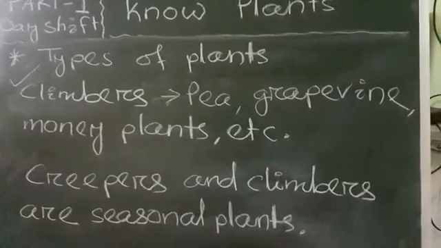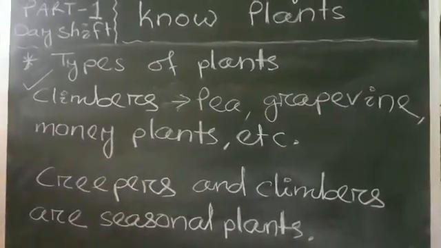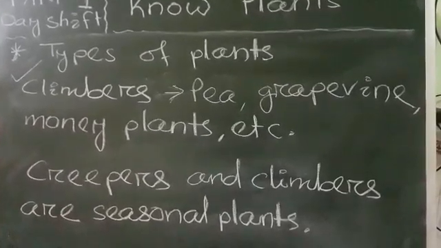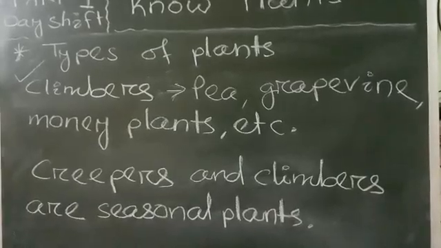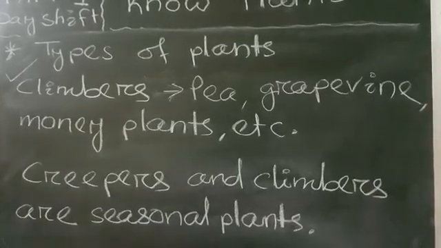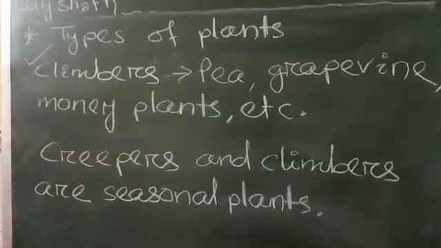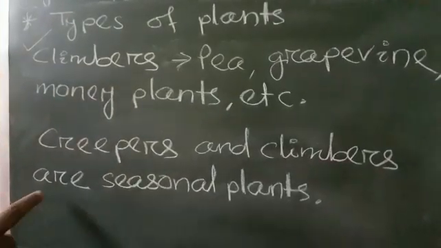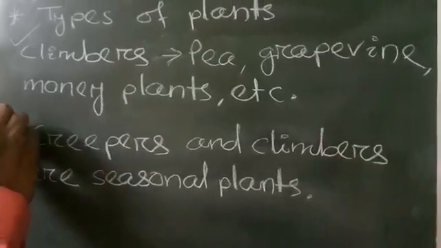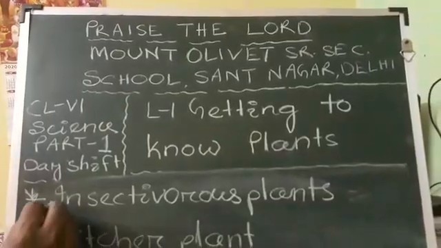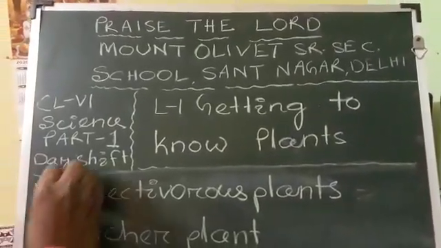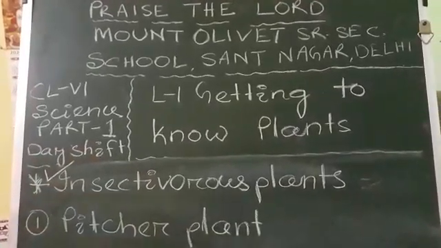They need support such as walls or sticks to climb up. For example, pea, grapevine, money plant, etc. Okay. So creepers and climbers both are seasonal plants. Clear?